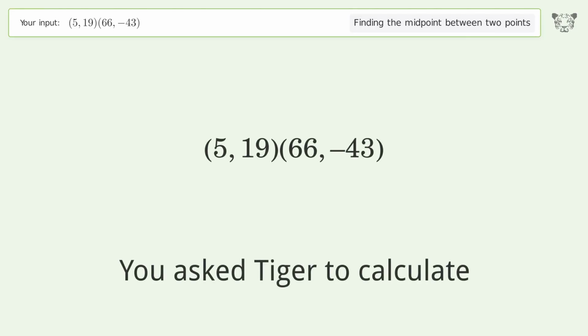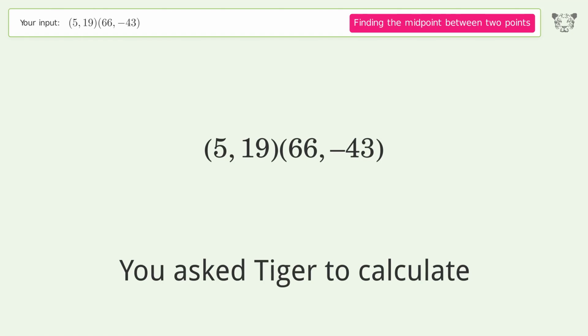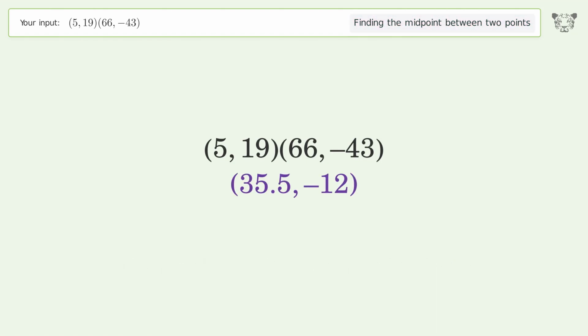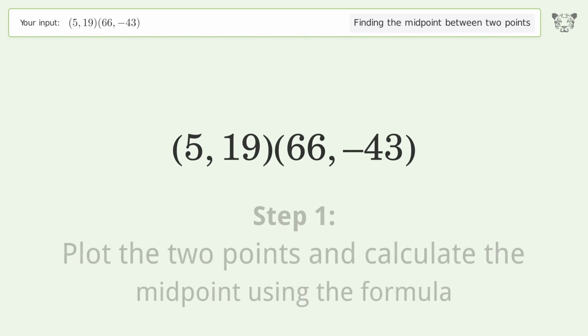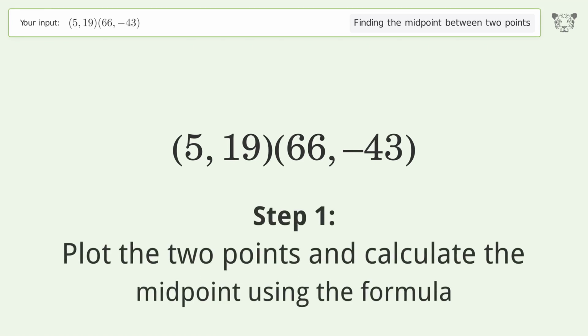You ask Tiger to calculate. This deals with finding the midpoint between 2 points. The midpoint between the 2 points is 35.5, -12. Let's solve it step by step. Plot the 2 points and calculate the midpoint using the formula.